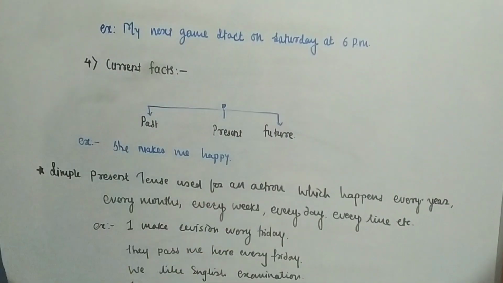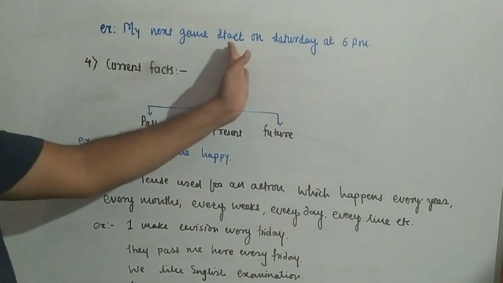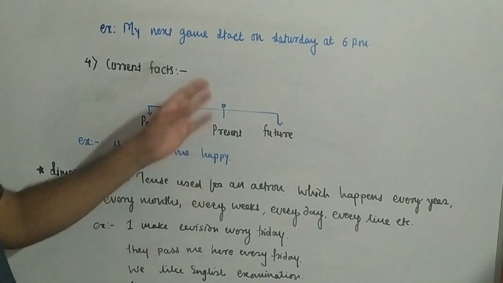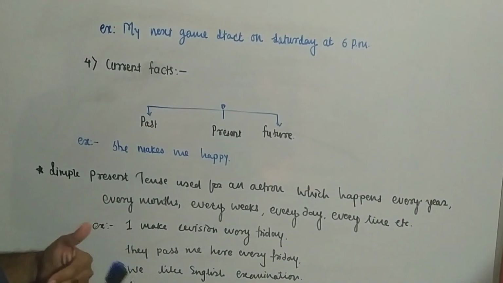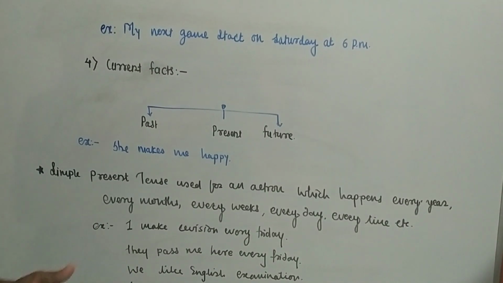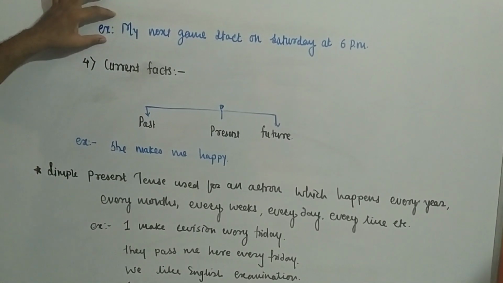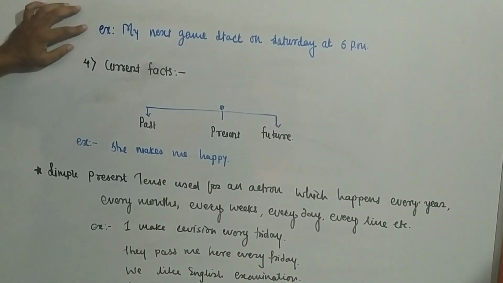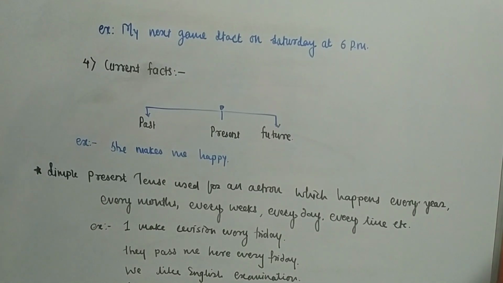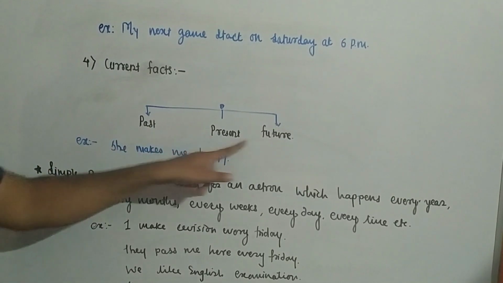So it indicates the near future. This example indicates the near future, but we write this sentence in the simple present tense. Saturday at 6 p.m. is the near future. Next, current facts: there is the past, present, and future.